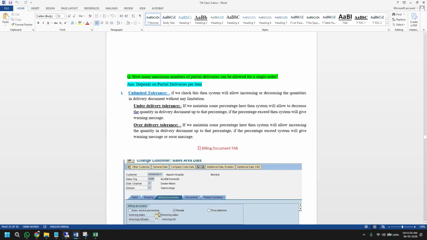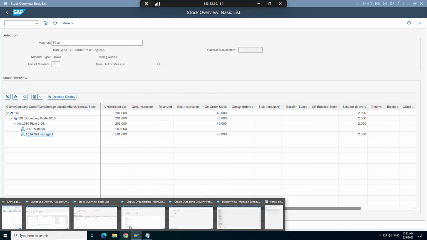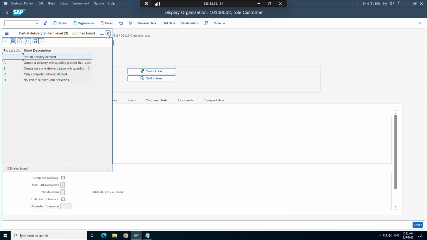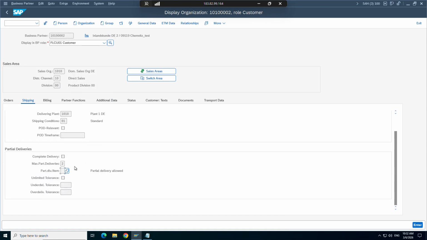Okay, let's go to the billing tab. So far we have covered the customer master, order tab, and the delivery tab. Here also, I don't know whether we configure this one or not. Sometimes you're selling some sort of coal or raw material ore. In that case, we sometimes maintain this over delivery and under delivery tolerance. Out of 1 ton, it will not always be exactly 1 ton, right? In the real world, it's not feasible that the machine will capture exactly. Sometimes maybe 1 ton 50 kg, sometimes 50 kg less also.